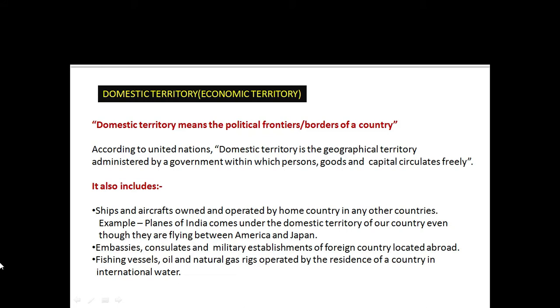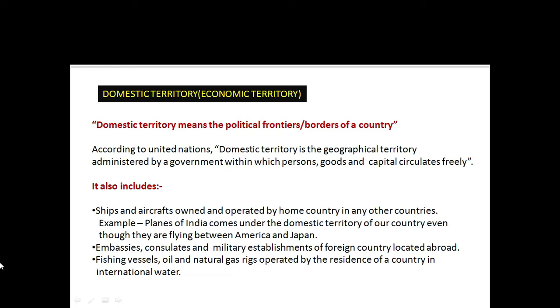For example, ships and aircraft owned and operated by the home country in any other countries. Planes of India come under the domestic territory of our country, even though they are flying between America and Japan. Wherever Indian Airlines will move or land, the Indian Airlines will be part of our domestic territory.